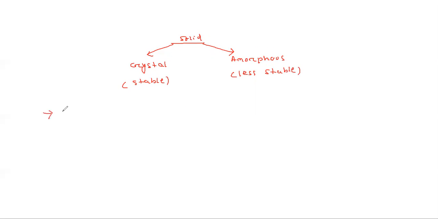As you know, nature is favoring the crystal form of solid.